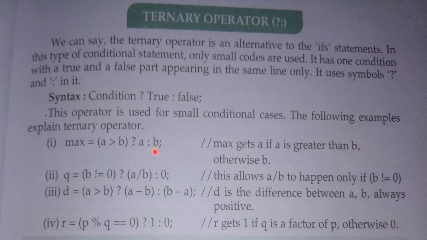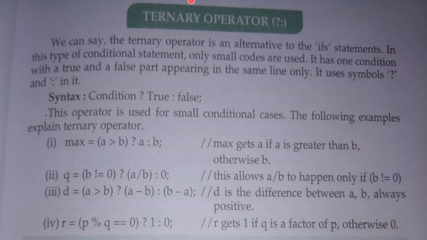And if the condition is false, then it will store the value of B in the variable max. So we can write the same statements by using if else, and we can write the same thing by using the ternary operator also. In the ternary operator we are using this question mark and also the colon sign.